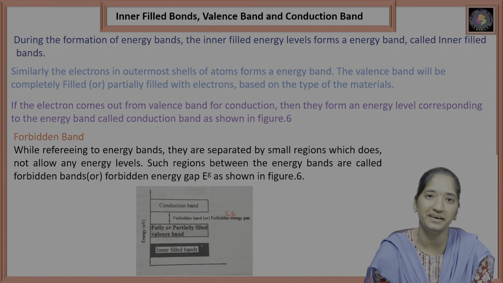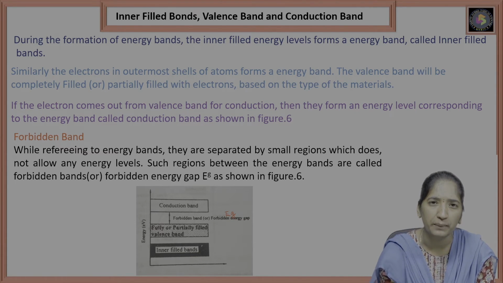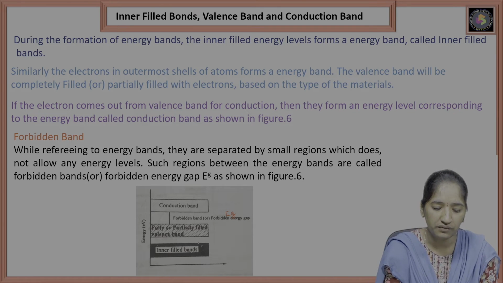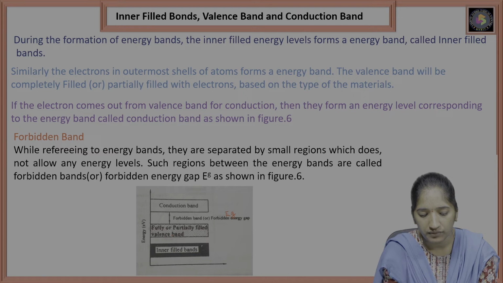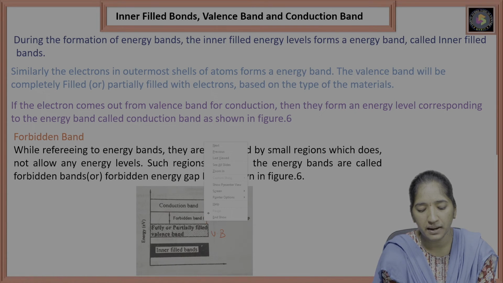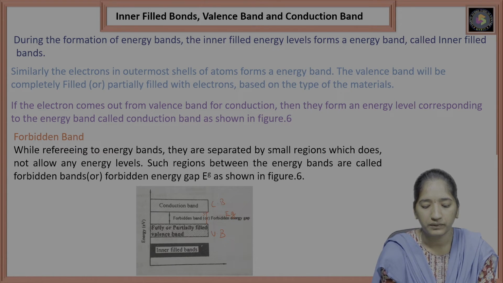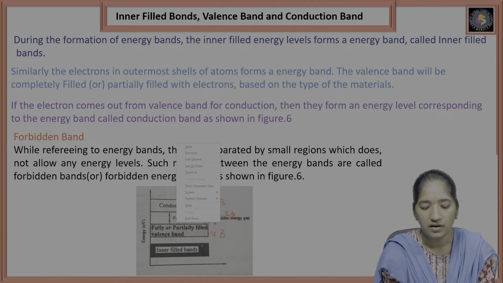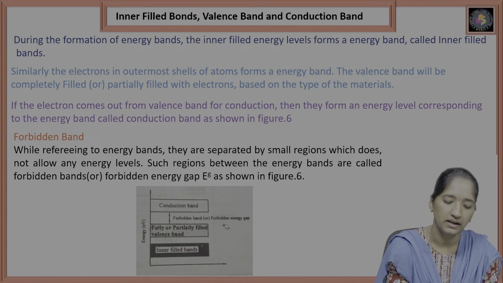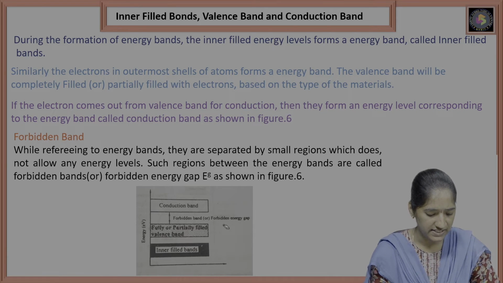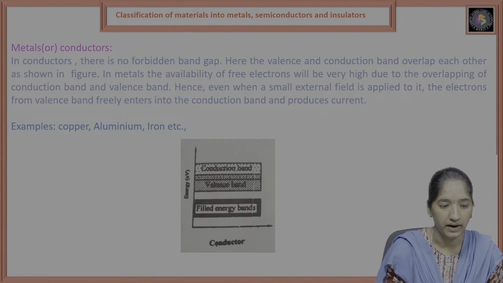That is the forbidden gap, forbidden band or forbidden energy gap. If you see here the inner field on the lower side, and then the valence band, which is fully or partially filled, and this is the conduction band. This is the energy gap between the valence band and the conduction band, the forbidden energy gap. So this is the inner field, valence band, conduction band, and the forbidden band gap.